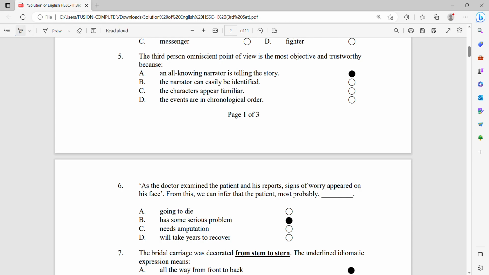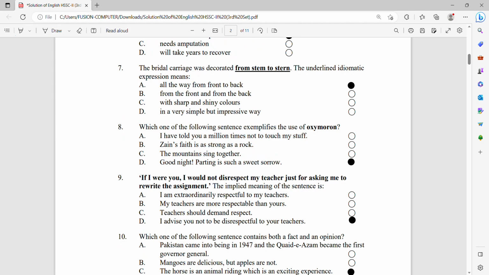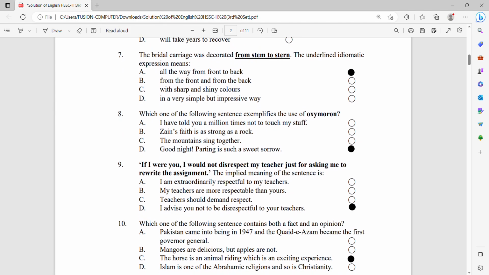Next MCQ, number 7. The bridal carriage was decorated from stem to stern, all over, all the way. The underlined idiomatic expression means all the way from front to back.